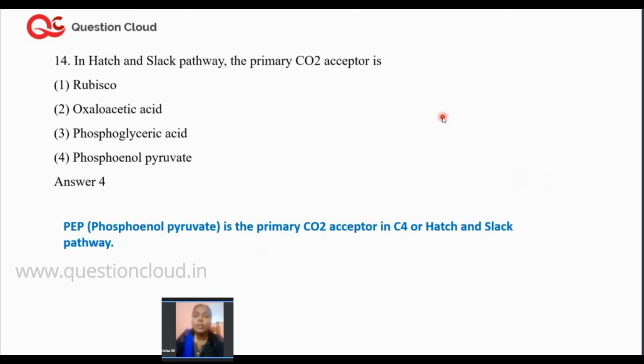Now the next one is, in the Hatch-Slack pathway, the primary carbon dioxide acceptor. The options are rubisco, oxaloacetic acid, phosphoglyceric acid, and phosphoenol pyruvate. So these are the four options which were given. If you remember, in the Hatch-Slack pathway, the primary component for accepting the carbon dioxide is phosphoenol pyruvate. So the answer is phosphoenol pyruvate.